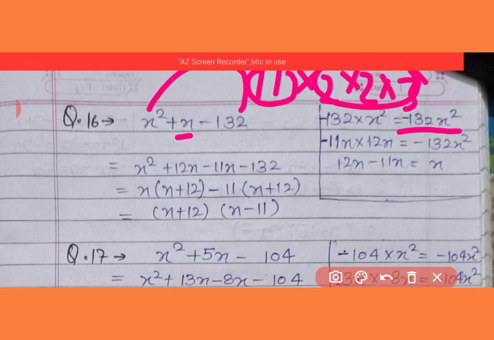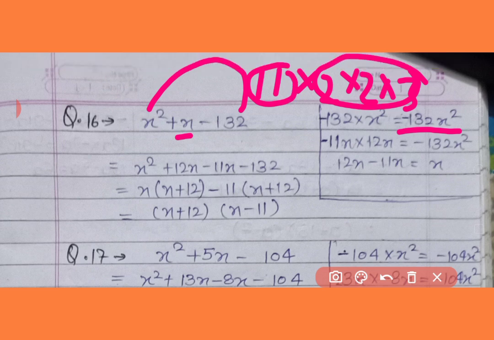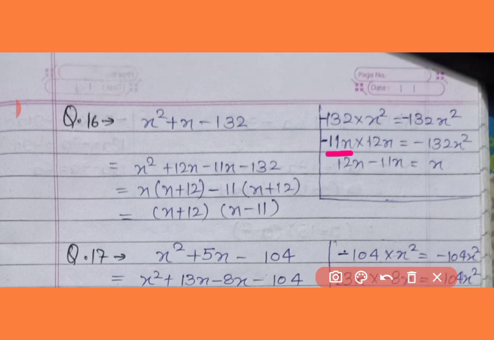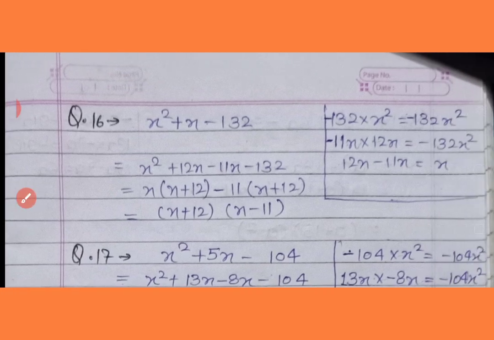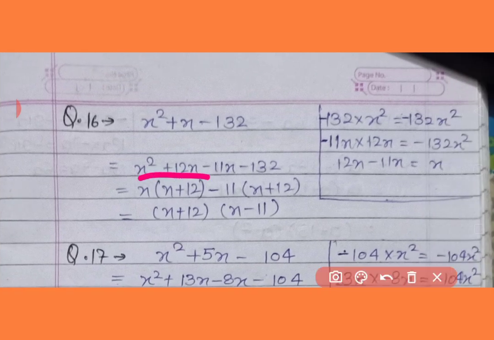Their subtraction will always be 1 because 11x multiplying with 12x gives the answer 132x square, and when 11x is subtracted from 12x we get 1x. So it will remain x square plus 12x minus 11x minus 132.